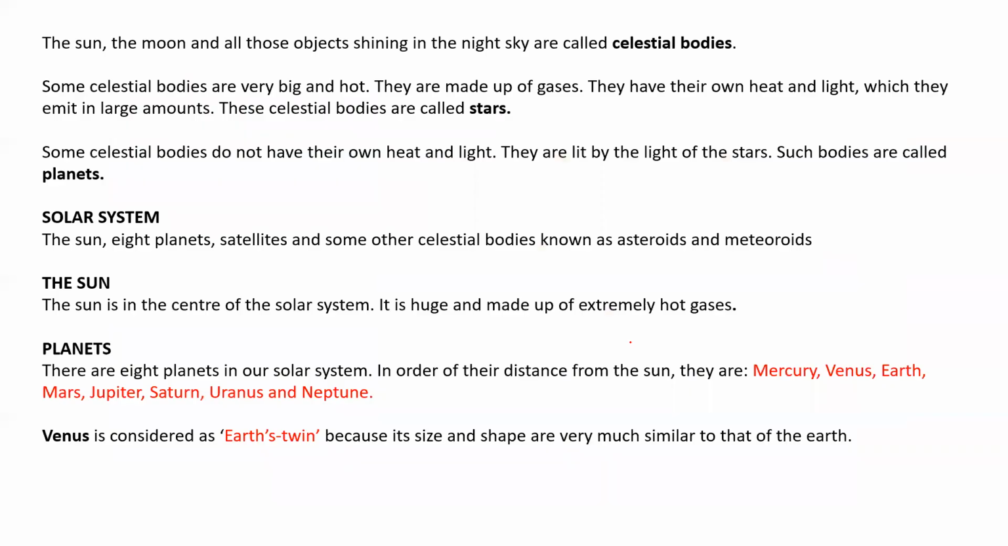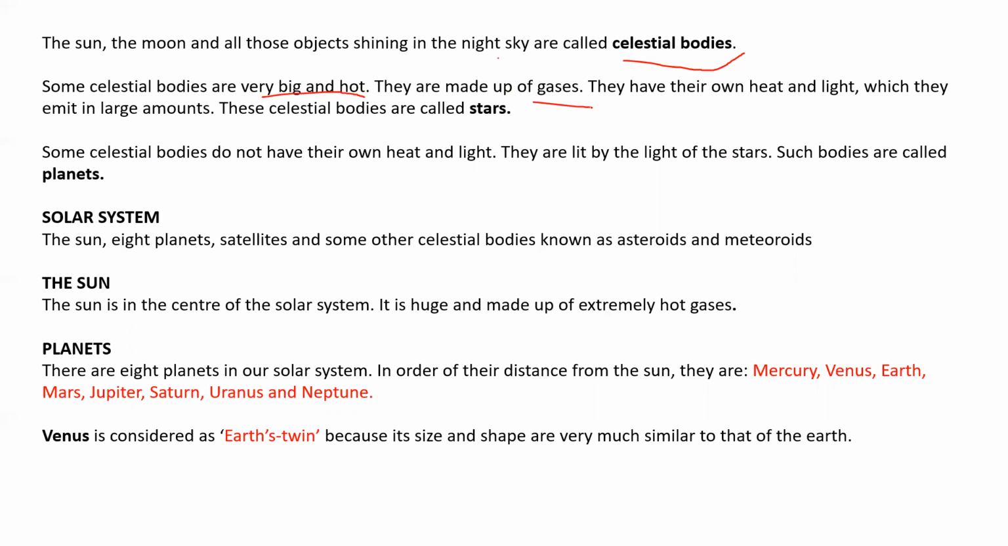Next, the sun, the moon, and all those objects shining in the night sky are called celestial bodies. During daytime we see the sun, during night we see the moon and other shining objects. Whatever is floating in the atmosphere or above the atmosphere is known as celestial bodies. Some celestial bodies are very big and hot.